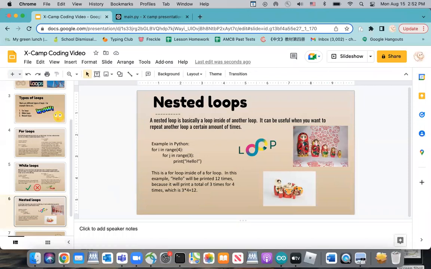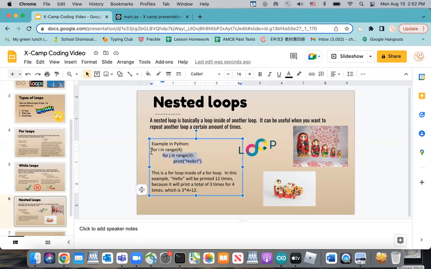Nested loops. A nested loop is basically a loop inside another loop. It can be useful when you want to repeat another loop a certain amount of times. For example, these are the Russian dolls, which go from a doll inside a doll, inside a doll, inside a doll, inside a doll. This is an example.